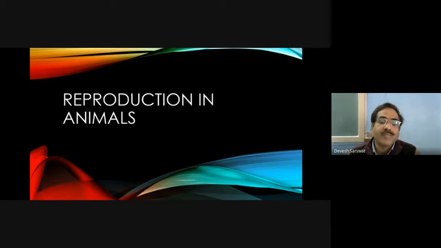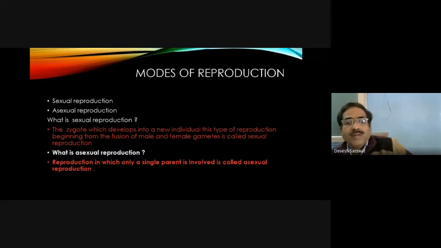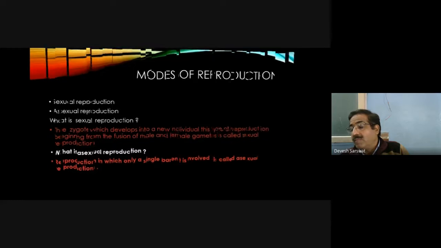Reproduction in animals. Modes of reproduction: sexual reproduction and asexual reproduction. What is sexual reproduction? The type of reproduction beginning from the fusion of male and female gametes, forming a zygote which develops into a new individual, is called sexual reproduction. What is asexual reproduction? Reproduction in which only a single parent is involved is called asexual reproduction.